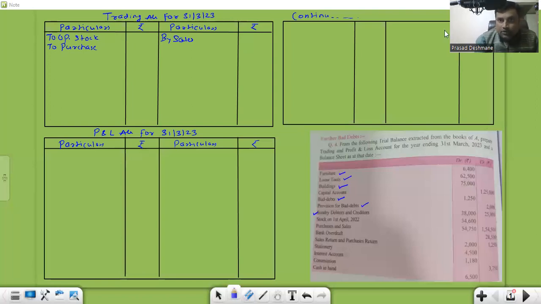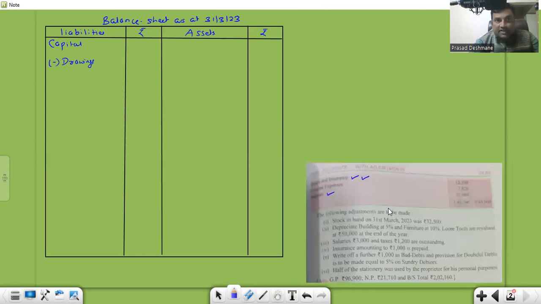Okay, so this is question number 4. Trading account, P&L account, and balance sheet I have also made. There are fixed lines that I also mentioned: opening stock, purchases, sales. On the next page I made the balance sheet, and for the balance sheet also we fixed capital and drawings, correct? Now we'll go ahead and start the sum.